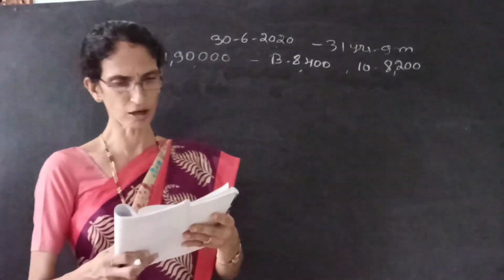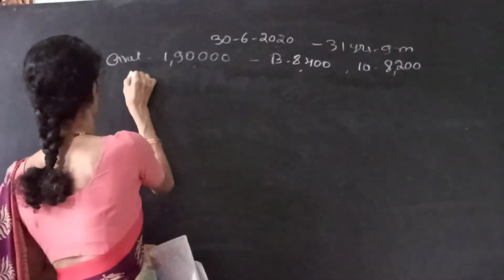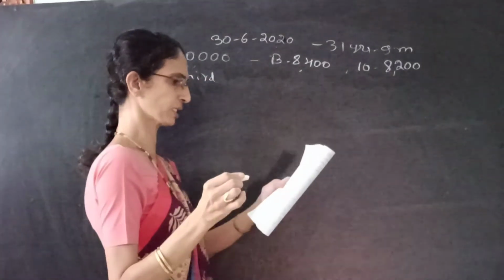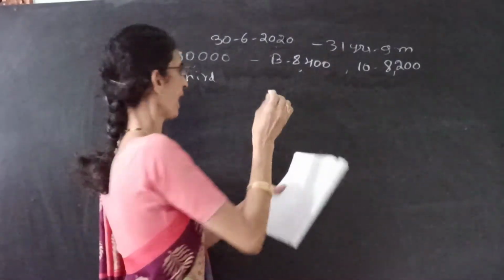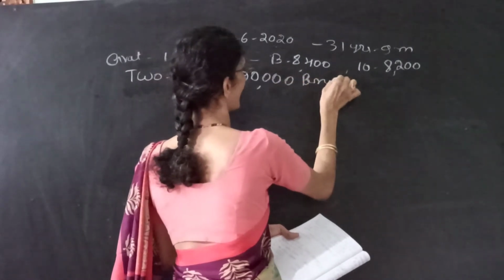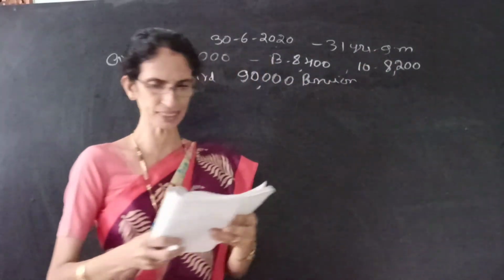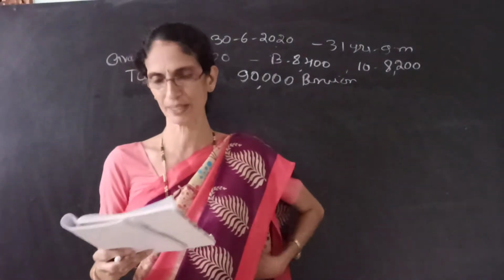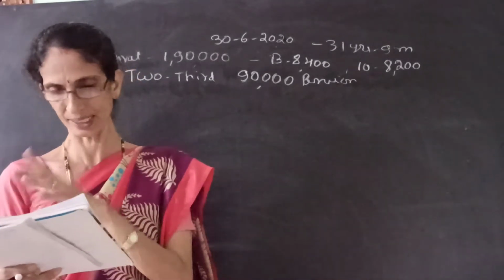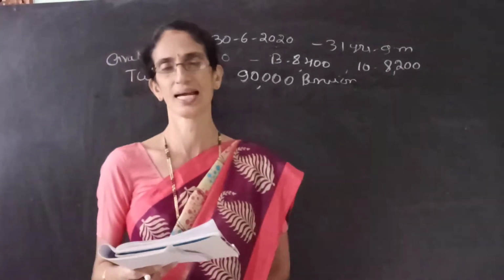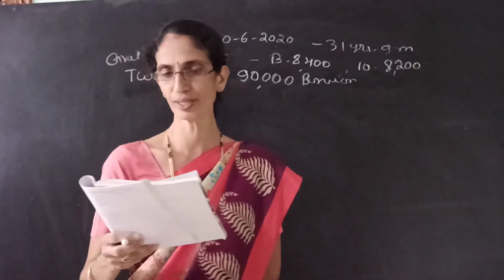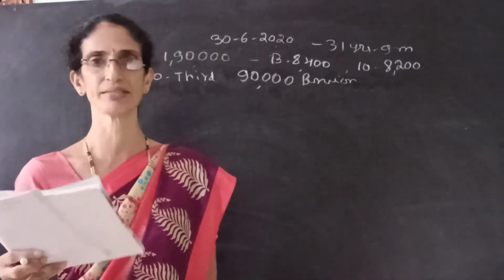He also commuted two-thirds of his pension, commuted, it is important, and received 90,000. Determine the taxable gratuity and commuted pension. See here, in this problem, it is clearly given he is covered under the Gratuity Act, so we have to compute the gratuity as if he is covered under the Payment of Gratuity Act.